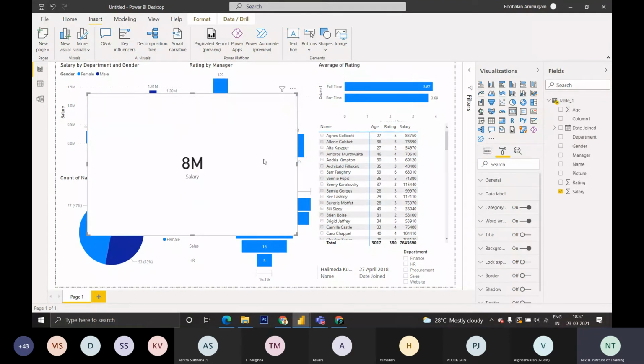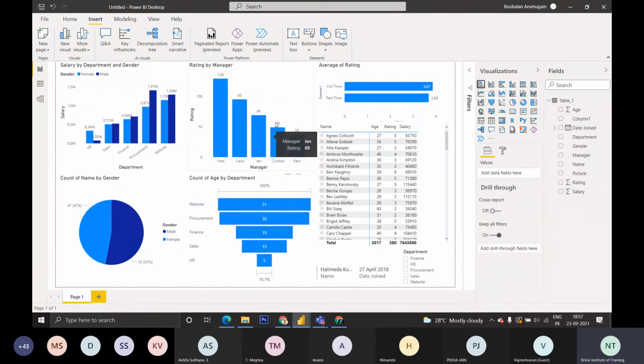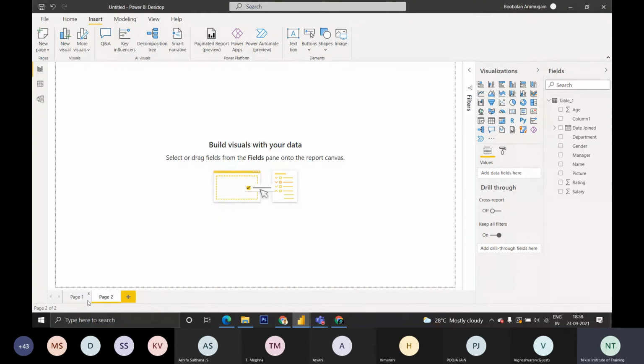It is showing the salary of the top performer, based on the gender. You can ask any questions. You can add new pages also. Like in PowerPoint we have various pages, similarly you can have various pages and you can switch or add any number of pages. Any number of visuals can be added.